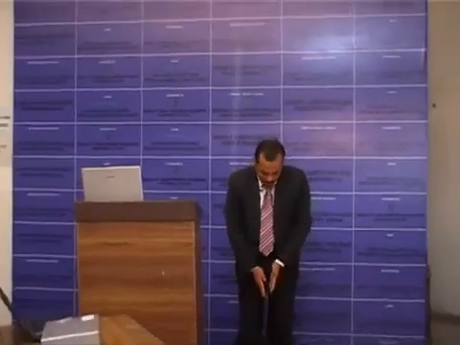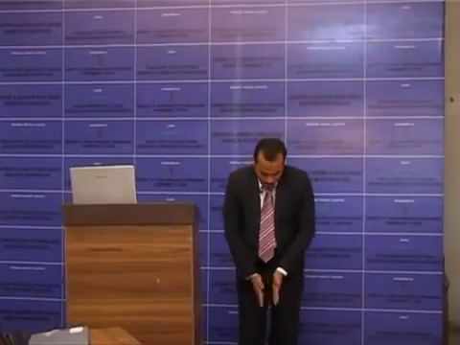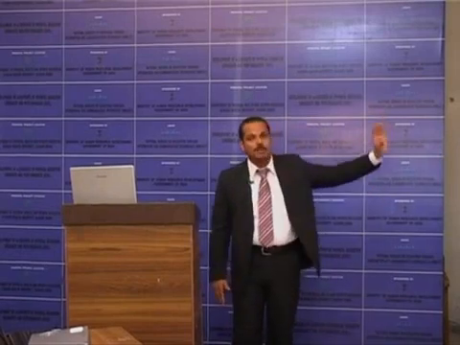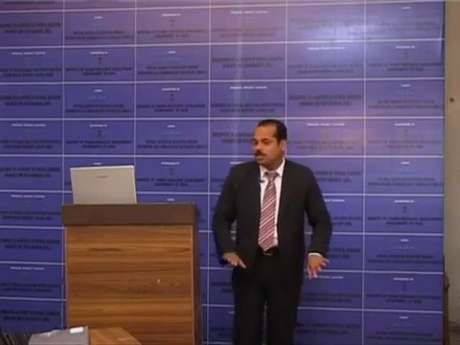Then walking base. Walking base is the side to side distance between the lines of the two feet. If I am standing like this, the side to side distance between my two feet is my walking base. Another term for walking base is stride width. And next is cadence. Cadence is the number of steps per unit time.